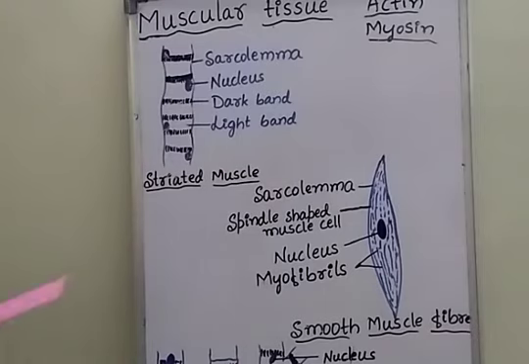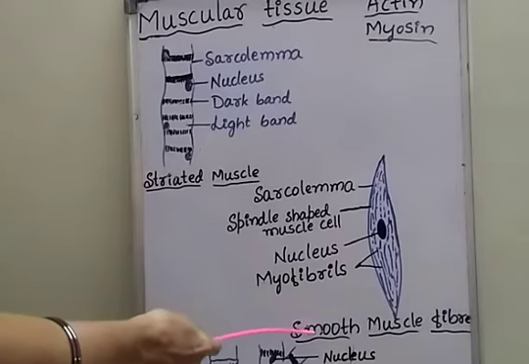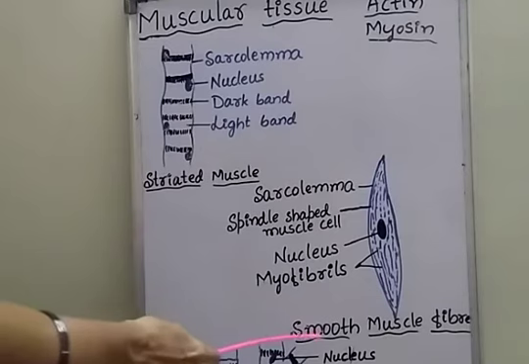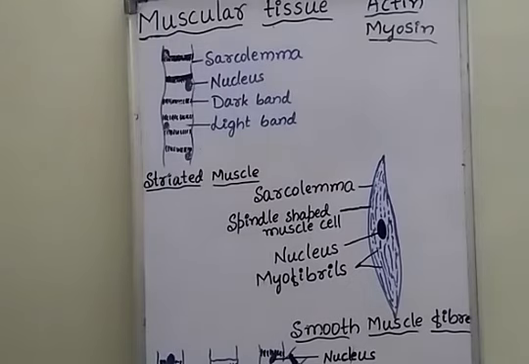Then the next type of muscular tissue is smooth muscle fiber or smooth muscles. Smooth muscle fibers are also called unstriated muscle fibers or unstriped muscle fibers, or visceral involuntary muscle fibers.